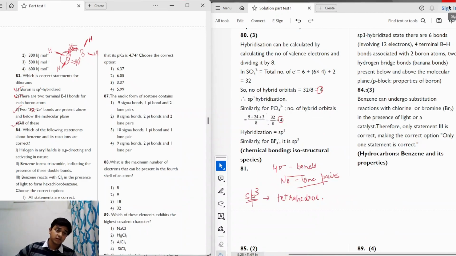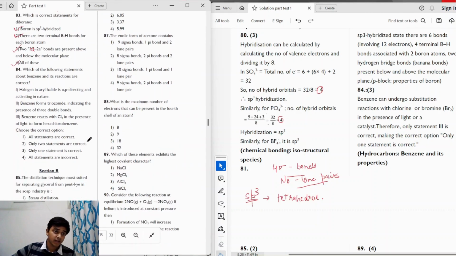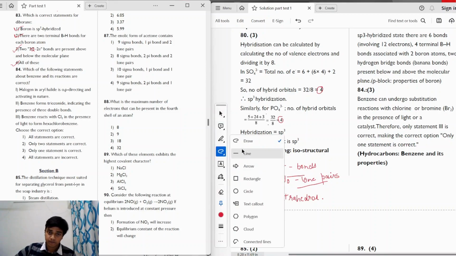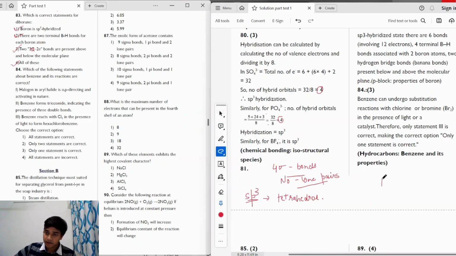Moving on to the next question, we have which of the following statements about benzene and its reactions are correct? Statement 1 says halogen in aryl halide is OP directing and activating in nature. So if we talk about an aryl halide, we have a benzene ring, and on that we have a halogen attached. One might get distracted by the lone pair which is present on the halogen atom.